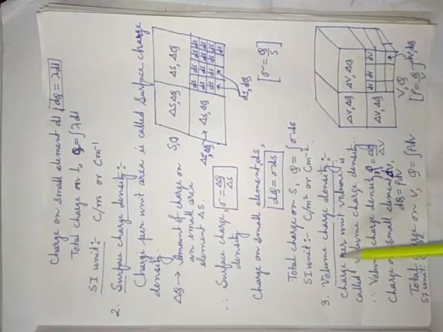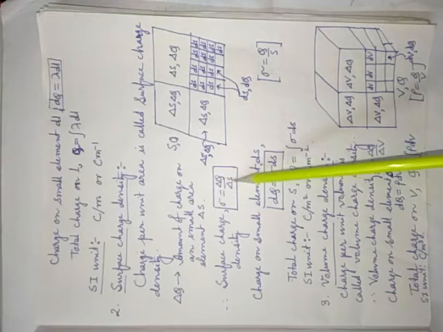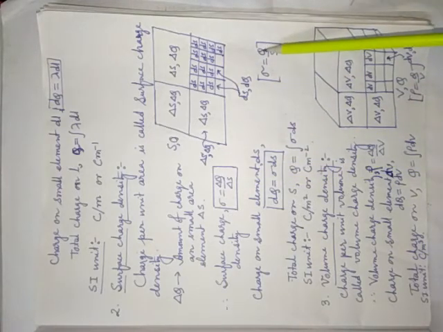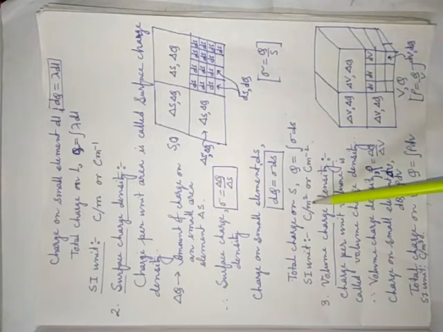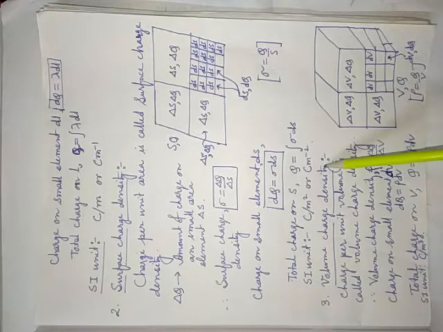Oh, sorry, what is the SI unit? The formula is delta Q by delta S, or Q by S, same thing. Q means coulomb and S means meter square. So the unit is coulomb per meter square. Now, similarly, see volume charge density.